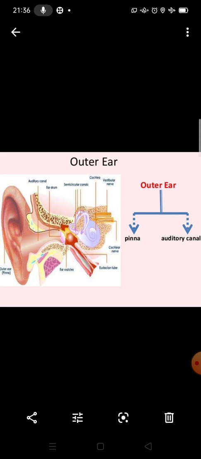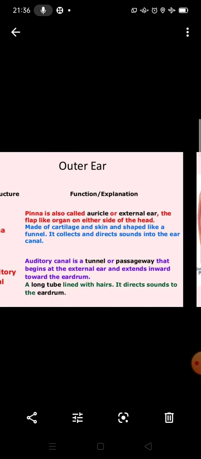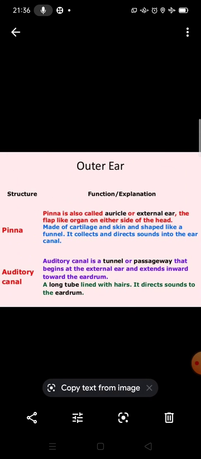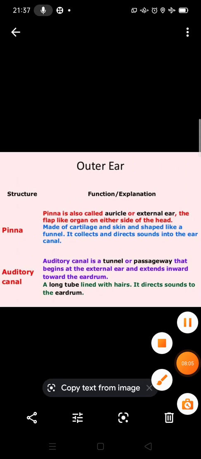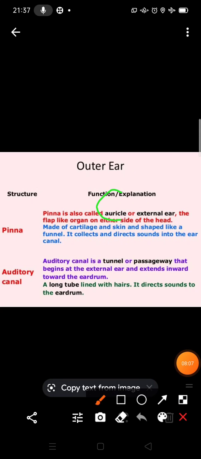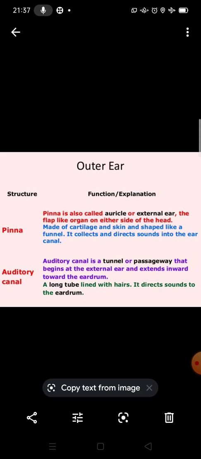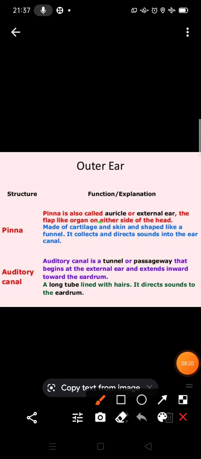You can see pinna and auditory canal. Now you can see this is the outer ear, pinna. If we talk about the pinna or outer ear, we can say that pinna is also called the auricle or external ear, and this is a flap-like organ on either side of the head. It is made of cartilage, soft bone, and skin, and shaped like a funnel.